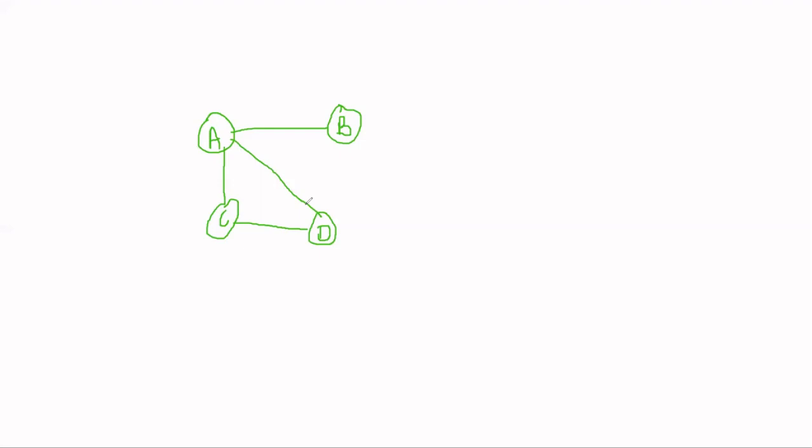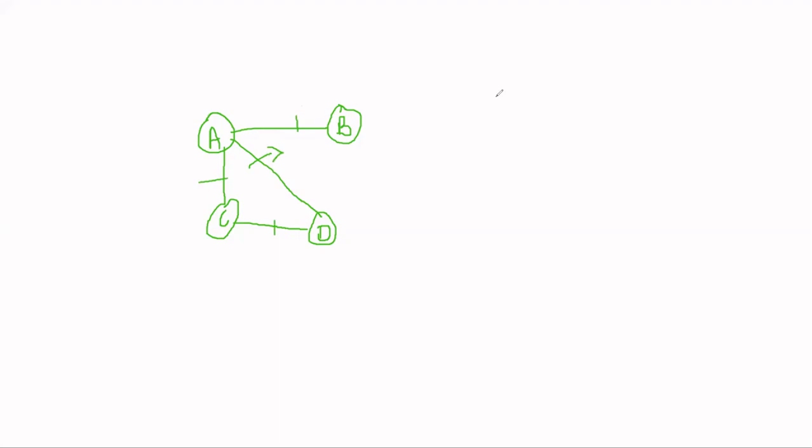As well, from B we can go to A, from C we can go to A, from C we can go to D, and from D we can go to A. This means a graph is a set of edges and vertices. Let's say city A is a vertex, and city D is a vertex. The line that joins two cities, or two nodes or vertices, is called an edge. These are the edges in this graph. I hope you are somewhat clear with the example of a graph.